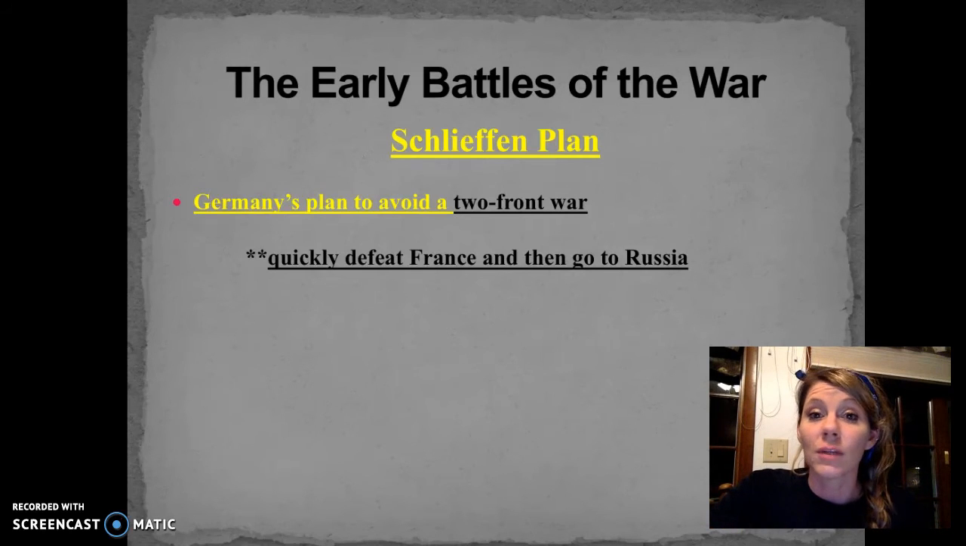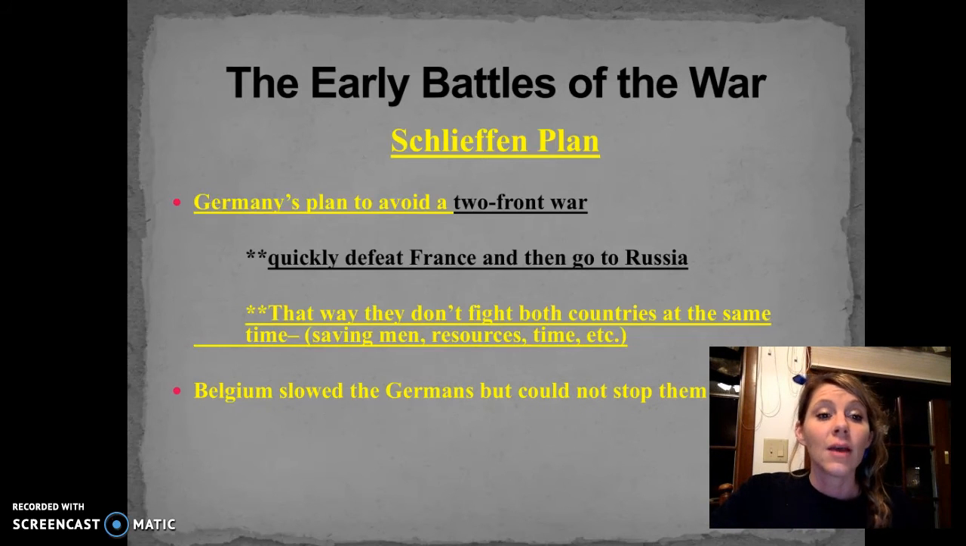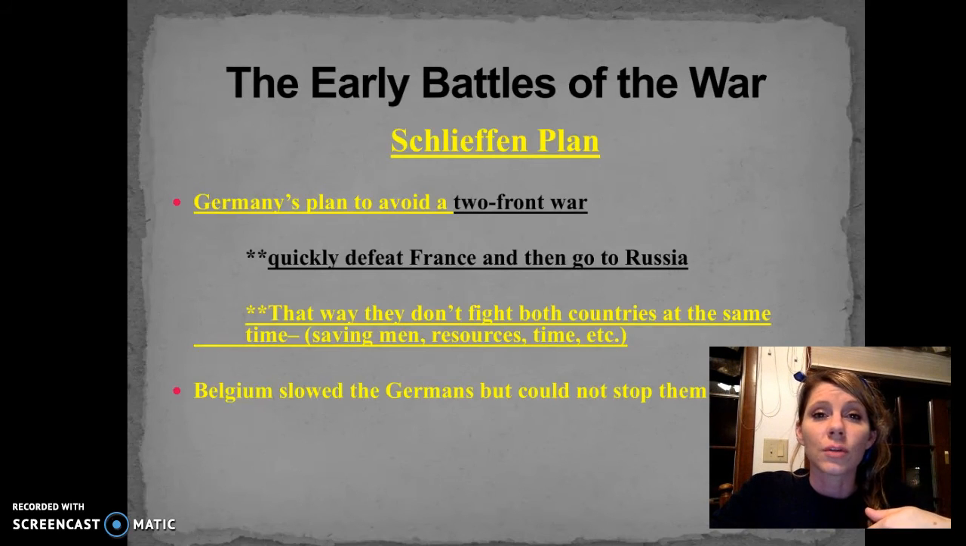So this is Germany's plan. It's a good plan. They didn't want to fight two countries at the same time, and again, that saves men and resources, time, etc. If we look at this plan, Belgium was able to slow the Germans down, but remember, Belgium's a neutral country, so they have a very limited amount of soldiers, more to help their people than to fight off a major country. So Belgium was able to slow the Germans down, but they were not able to stop them.